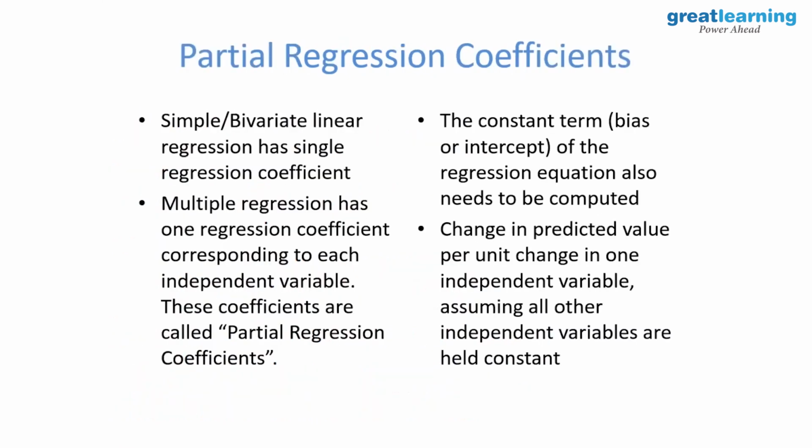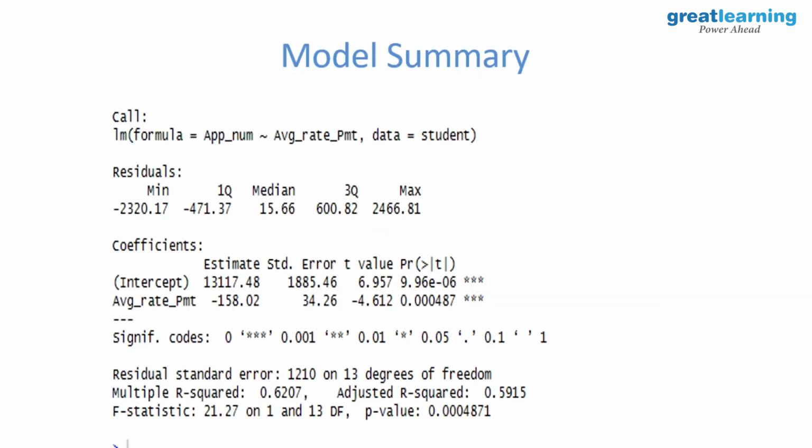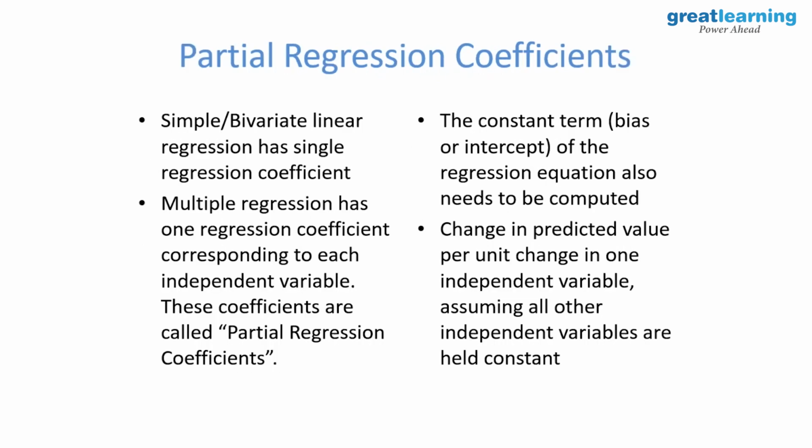Standard error. Okay. T statistic: estimated coefficient divided by its own standard error. That's mathematically the T statistic. But basically what does it tell us? It measures how many standard deviations from zero the estimated coefficient is, and it is used to test the hypothesis that the true value of the coefficient is non-zero. You understand what this hypothesis means? See, okay. Y equal to mx plus c. Very simple.